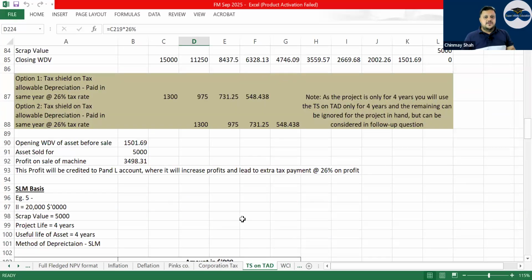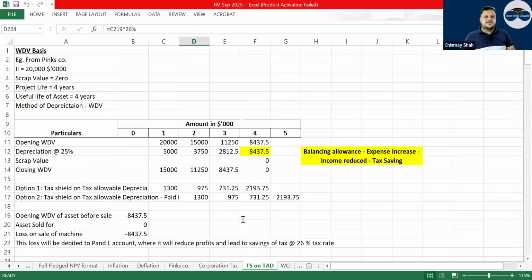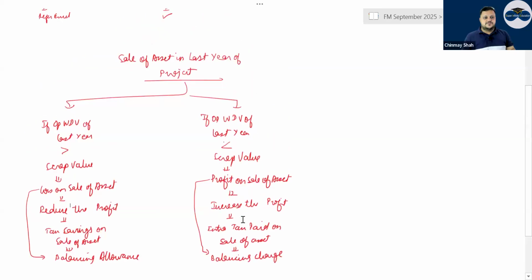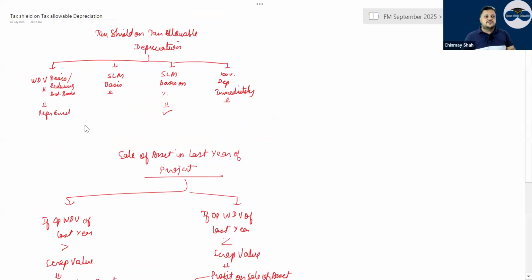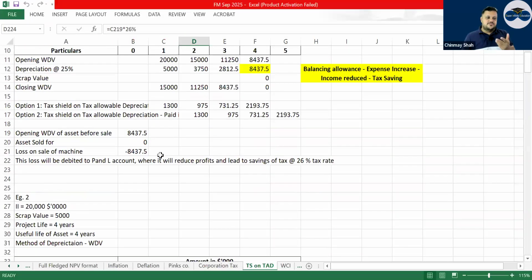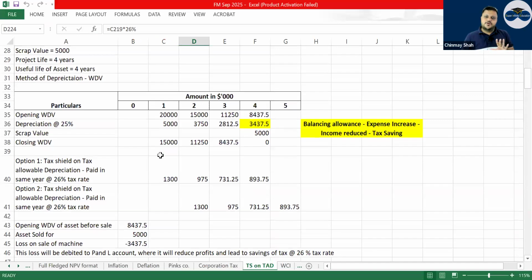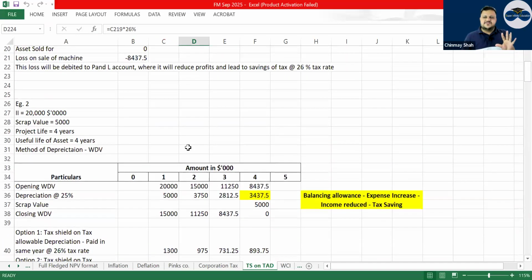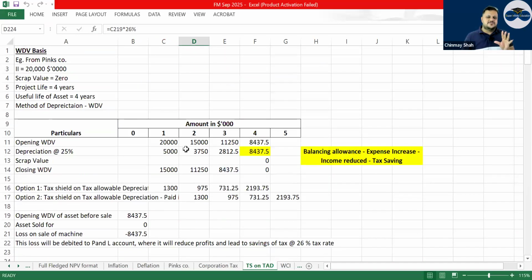TS on TAD. Now see, TS on TAD also has three methods actually, right? WDV basis, SLM basis, SLM basis on a percentage, correct? And 100% depreciation immediately available, right? So the three methods, most of the books do not have all the three or four methods that are there. Balancing charge and balancing allowance, I don't think there is a lot of problem.